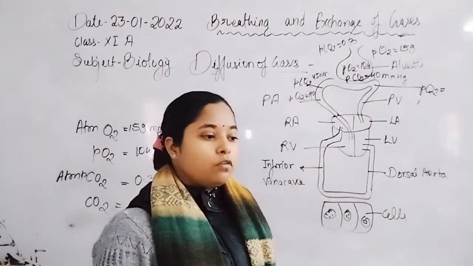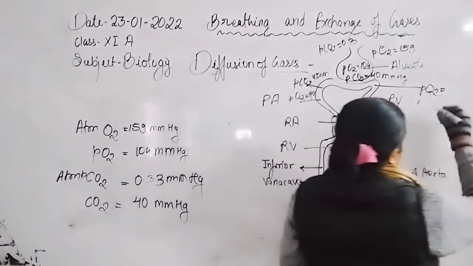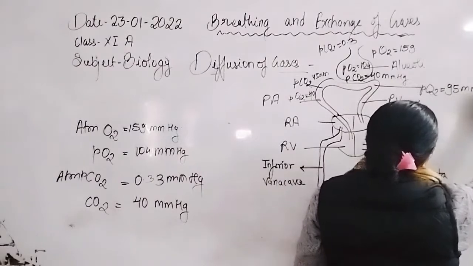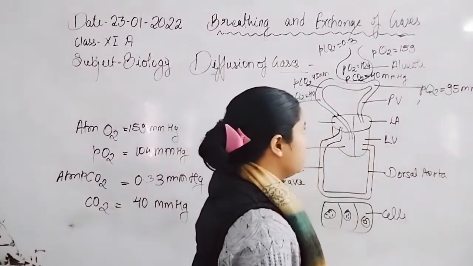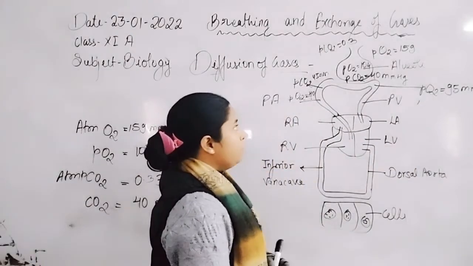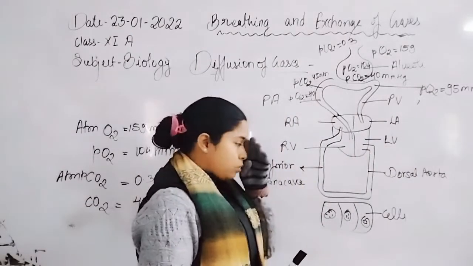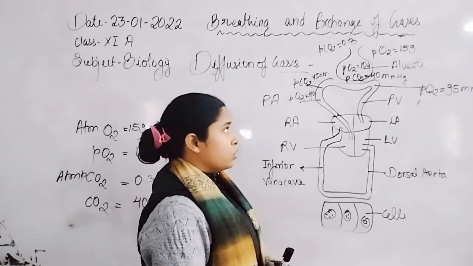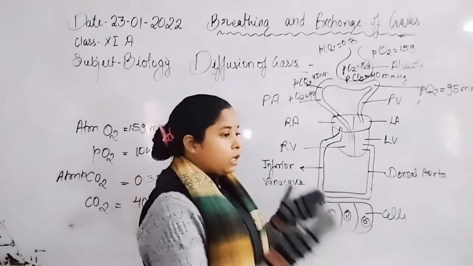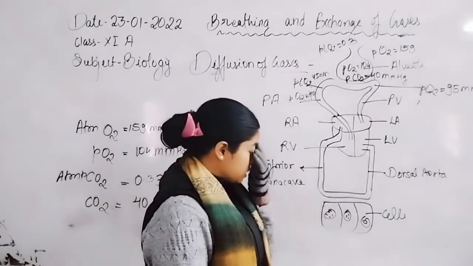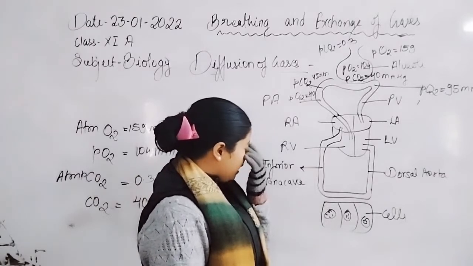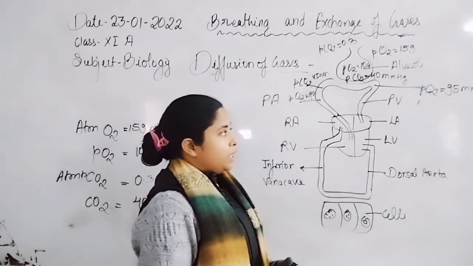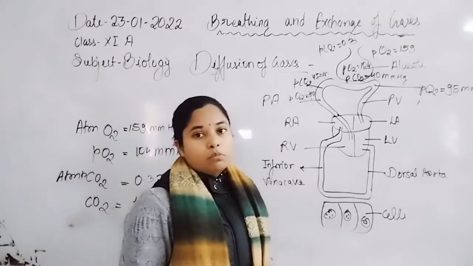The partial pressure of oxygen in oxygenated blood will be 95 mmHg, because oxygen diffused from the lung alveoli into the capillaries, which converts deoxygenated blood into oxygenated blood. That is why the pressure of oxygen increased, giving 95 mmHg of oxygen present in the pulmonary vein.